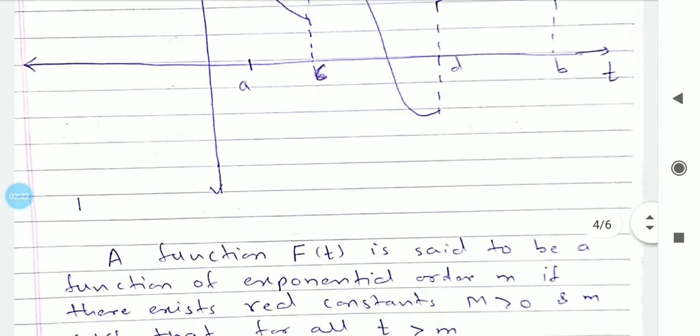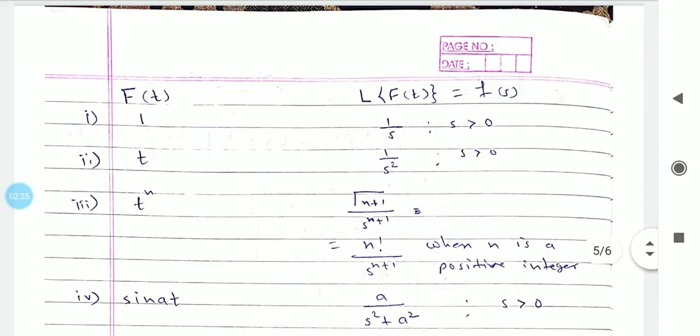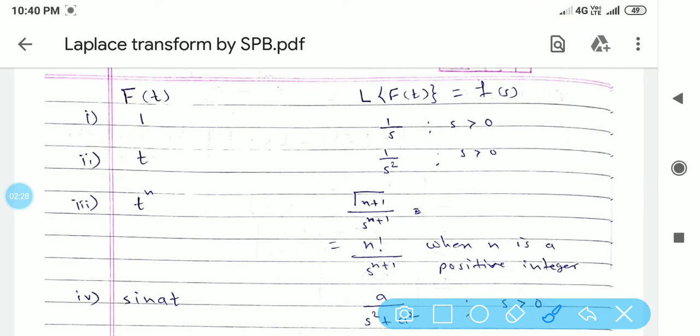The next part is some standard formulas. Remember this table. This table is very important. When f of t is 1, its Laplace is 1 by s, where s is greater than 0. When f of t is just t, its Laplace is 1 by s square. When f of t is t raised to n, its Laplace is gamma of n plus 1 by s raised to n plus 1. And when n is a positive integer, gamma of n plus 1 is nothing but n factorial.